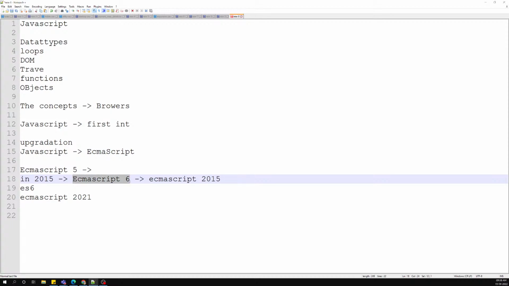So ECMAScript 6 is a very big step they have taken. ES5 and ES6 are entirely different. Because of that, we will be talking about ES5 separately and ES6 separately. From ES6 onwards, you will have a different syntax and everything. It is from ES6 onwards only that this different syntax started.